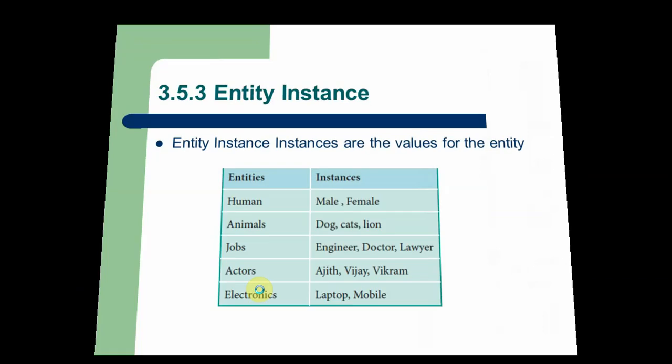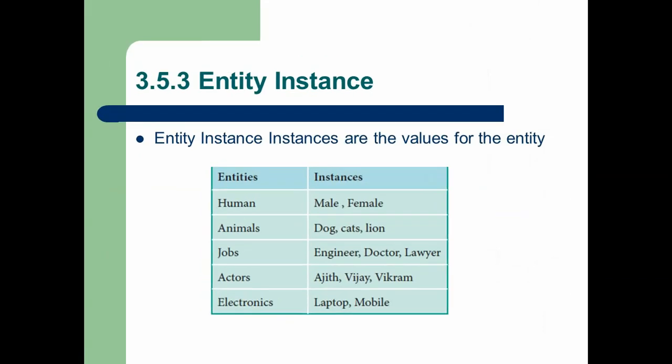So the next topic is entity instance. Entity instance means values for the entity. For example, human, animals, jobs, actors, electronics are entities. For each and every entity there should be instances. For example, if you take the actors entity, Ajith, Vijay, Vikram, these are the instances, that is, values for the entity. If you take jobs, engineer, doctor, lawyer, these are the instances for the job entity. So this is called entity instance.